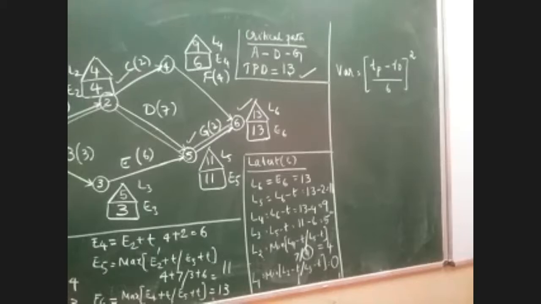Whichever activities are on the critical path, only for those activities the variance has to be calculated, not for the whole thing. Am I clear? Yes or no? Yes, sir.